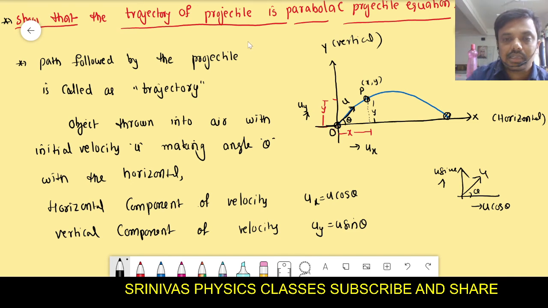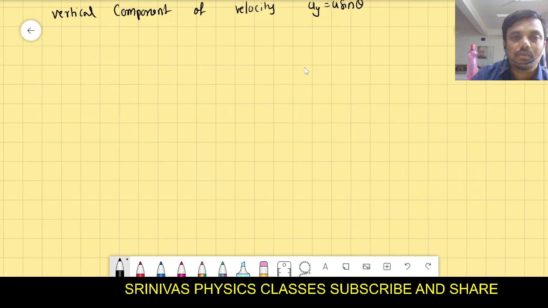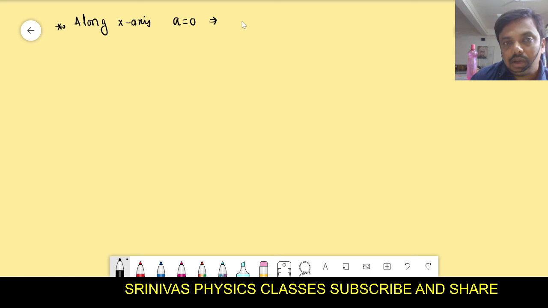But along the x-axis there is no acceleration. Gravity will act only vertically. Acceleration due to gravity acts only vertically, right? That's why along the x-axis, acceleration is zero. No gravity, no acceleration. That's why velocity is constant. What is the velocity along the x-axis? That is u cos theta, and it will remain constant.